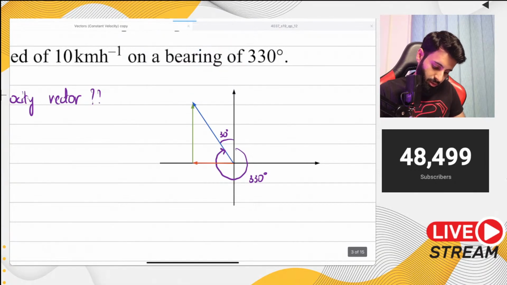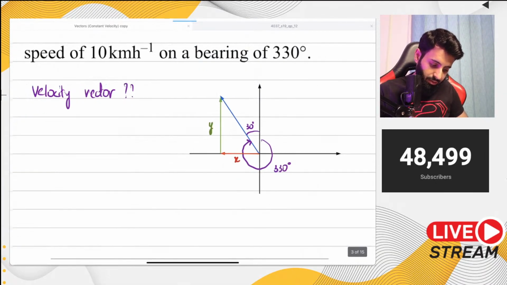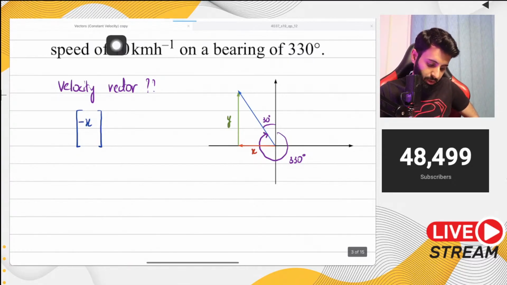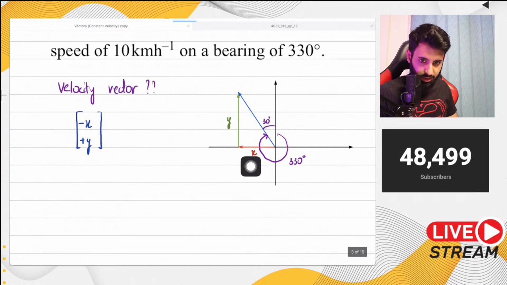Okay. So here's x and here is y. As a safety precaution, here's what I would recommend. What you should do is break it down like this. You should write minus x already because it's moving towards the left, and you should write positive y so that you don't end up forgetting the minus sign with x.